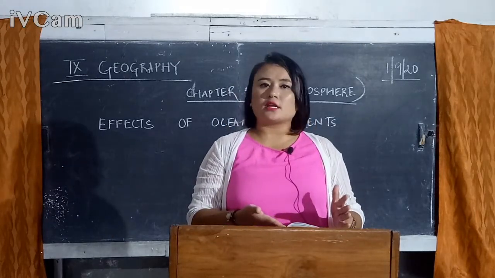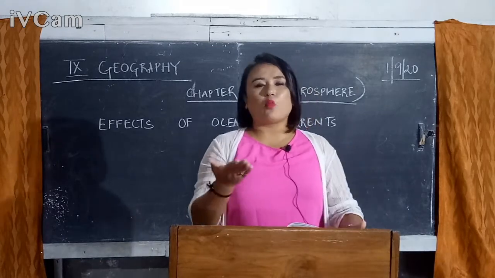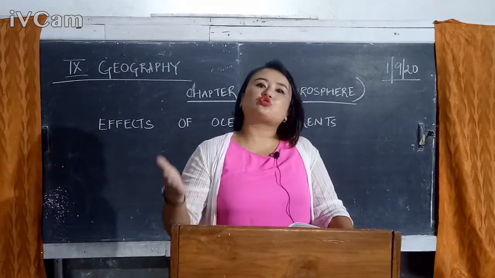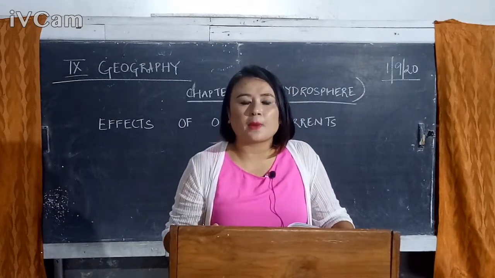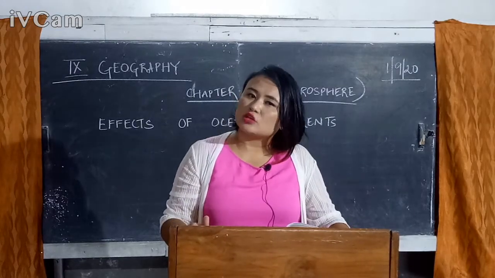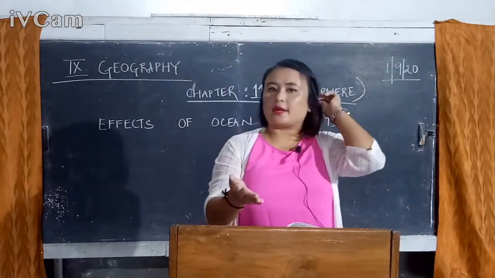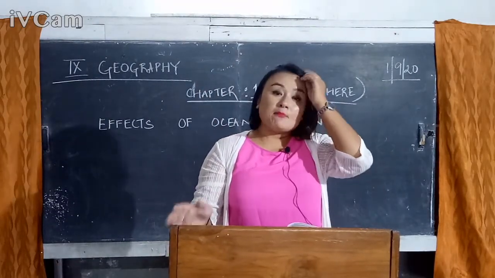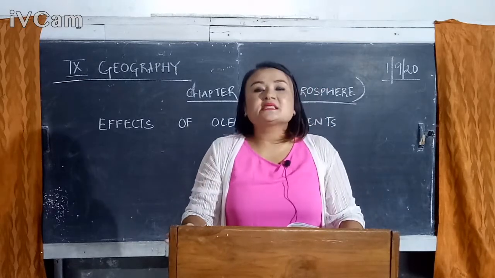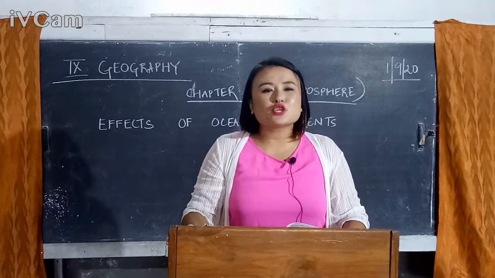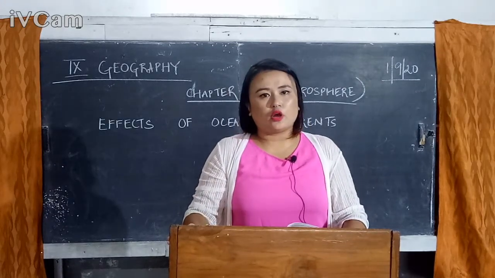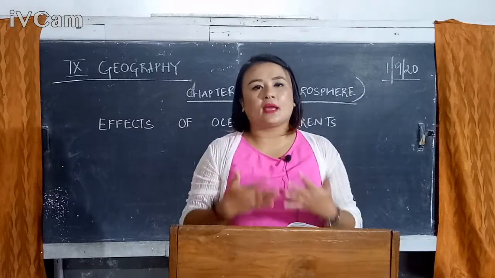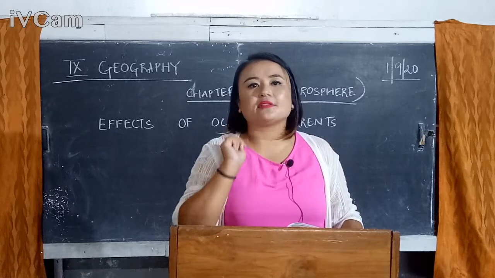So they have cited an example of North Atlantic drift. I told you North Atlantic drift is an example of a warm ocean current flowing there in your Atlantic Ocean. So your western coast of Europe is receiving a sufficient amount of rainfall. Credit ought to be given to your North Atlantic drift. Kuroshio current, I told you it is a warm ocean current that is there in your Pacific Ocean, and because of your Kuroshio current, the eastern coast of Japan is also receiving a sufficient and adequate amount of rainfall. So this is how your ocean current is playing a very important role in deciding or determining how much rainfall is to be received in that region.